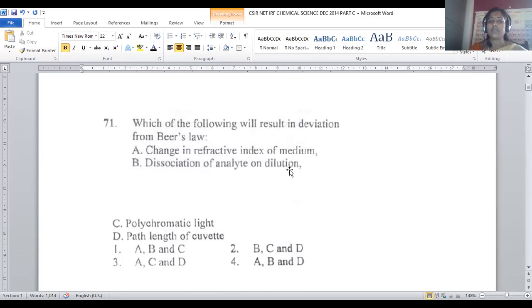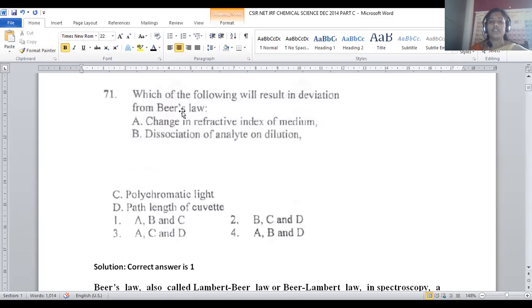Lambert-Beer's law is mainly employed for spectroscopy. The heart of spectroscopy is mainly this Lambert-Beer's law. Based on this only, how the absorbance of light is possible and how it will be related to the concentration purely depends upon this law, right? So if this law is obeyed by the compound, then spectral signals are possible.